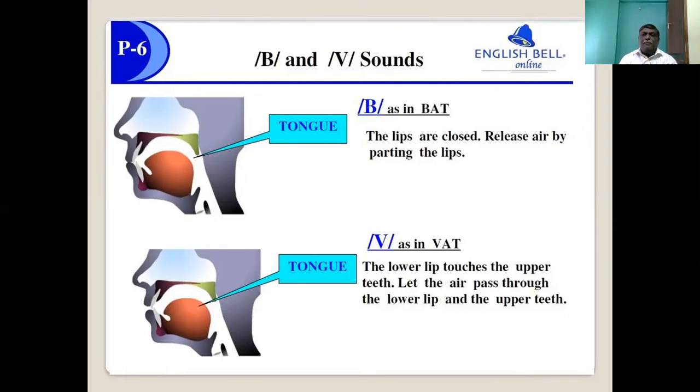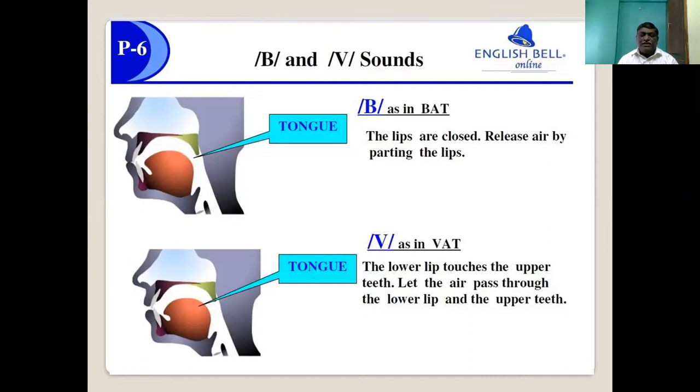For example, when you say f, the air is released through a small gap between the lips. That's why f, f, f. Similarly, v, v, f, v.